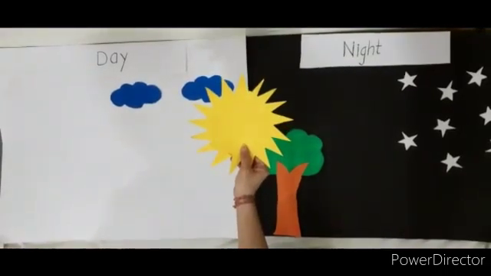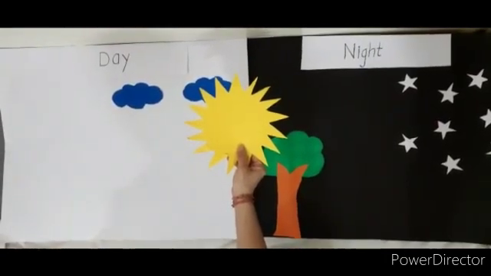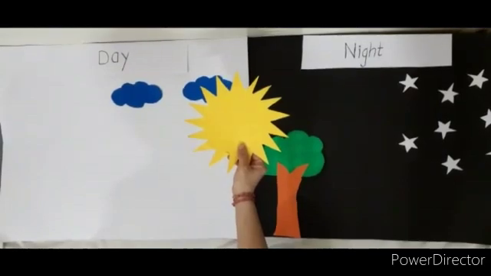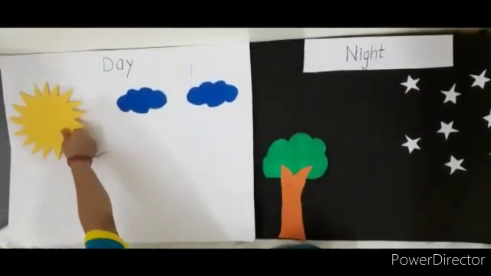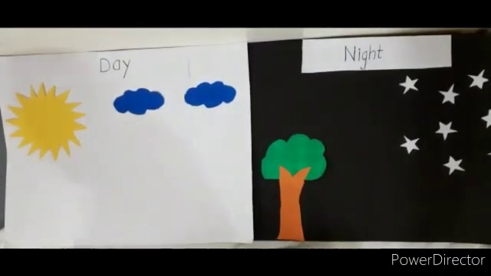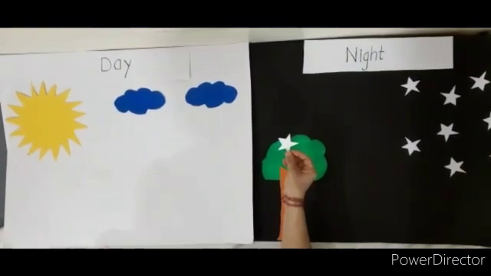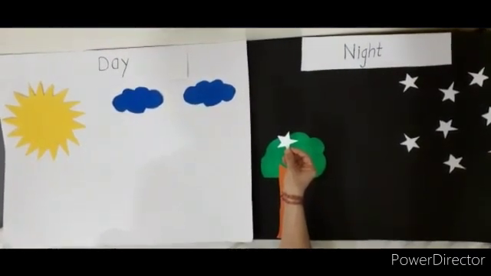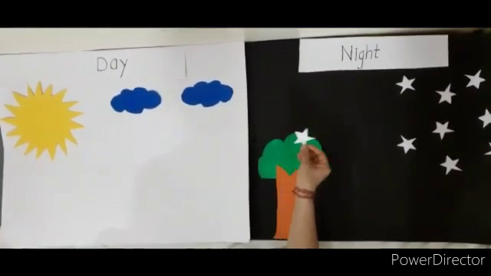Which picture is this? This is a picture of the sun, which we can see during the day. So we will keep it in the daytime picture. Which picture is this? This is a picture of a star, which we can see during the night. So we will keep it in the nighttime picture.